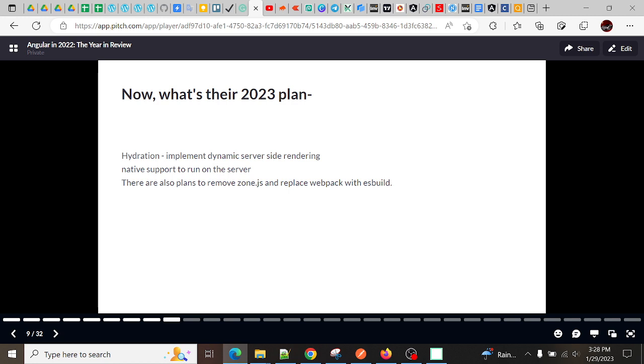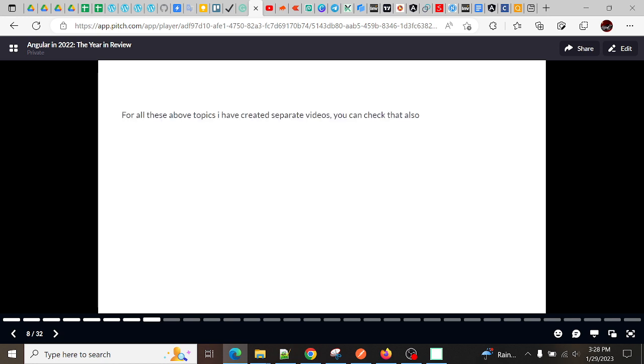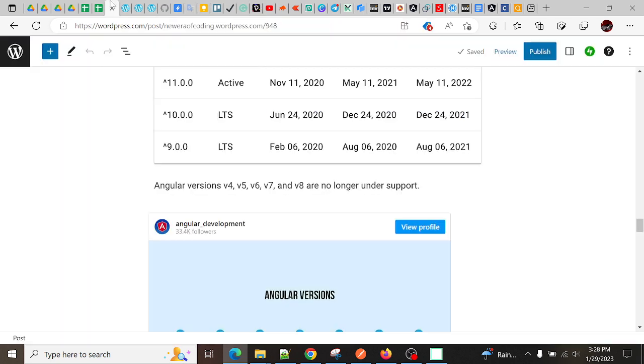They are also working on native support to run on the server. And there are also plans to remove Zone.js and replace Webpack with esbuild. So there are lots of things ongoing here. Let's see what features and updates we are going to get in 2023.